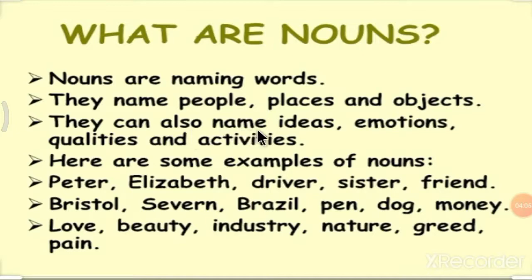They can also name ideas, emotions, qualities and activities. Here are some examples of nouns: Peter, Elizabeth, driver, sister, friend, Bristol, Brazil, pen, dog, money, love, beauty, industry, nature, greed and pain.